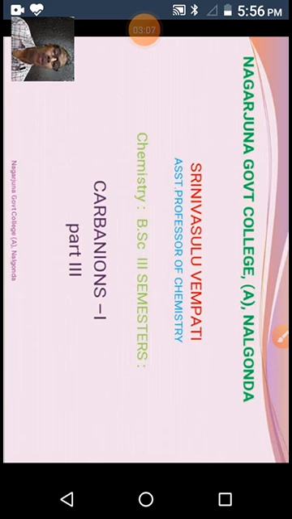What is the aldol condensation reaction? What are the conditions required for the aldol condensation reaction to occur? What is the mechanism of this condensation reaction? What are the compounds which do not exhibit this reaction, what are the applications, and what is a crossed aldol condensation? All these things we discuss in detail. So let us start.